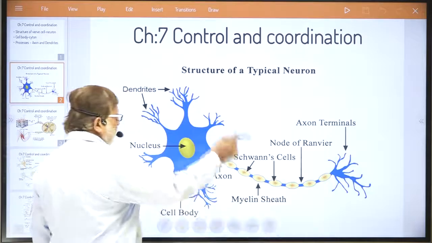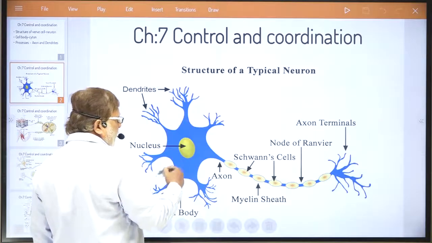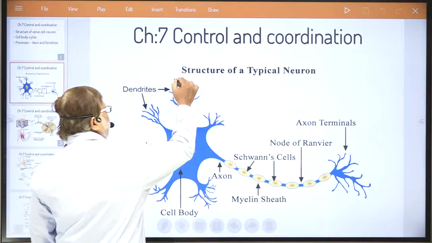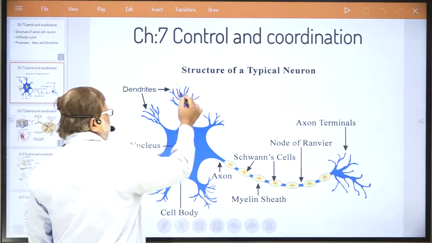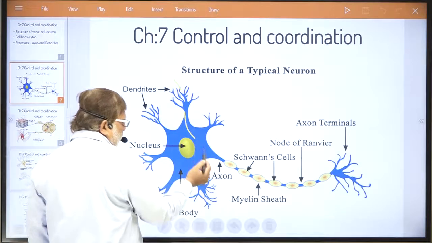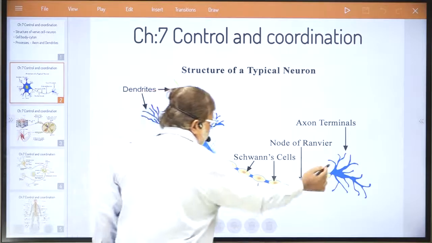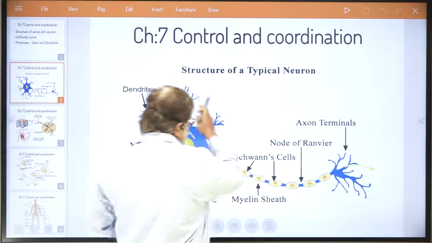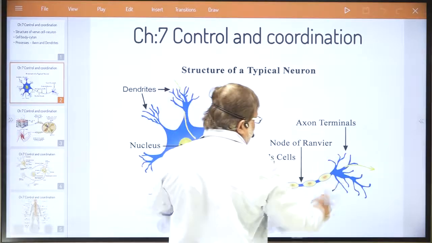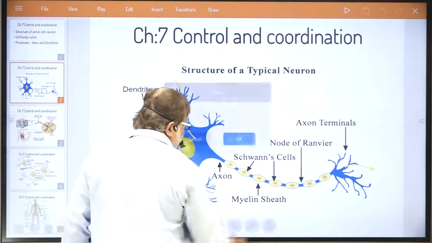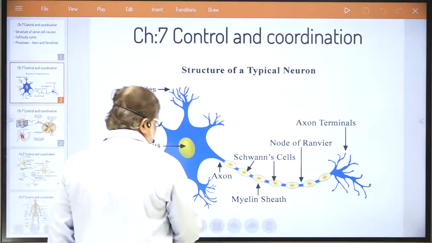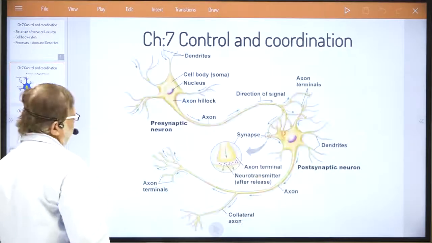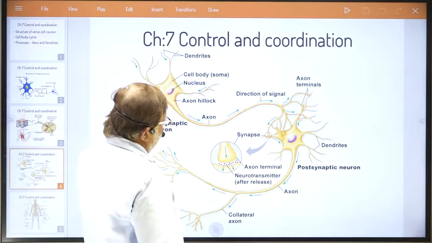Which are those main parts? Cyton, dendrites, and axon. Any electric message enters the dendrites, travels in the cell body, then travels in the axon, and goes to another nerve cell. This way, the transfer of electric signal takes place. How are nerve cells arranged? Let us see that. Suppose here you can see one nerve cell I am showing you.